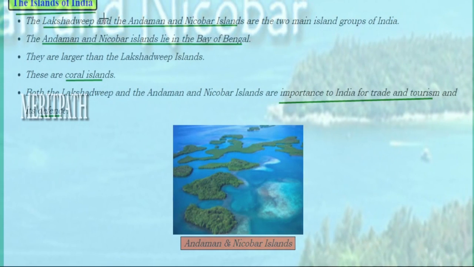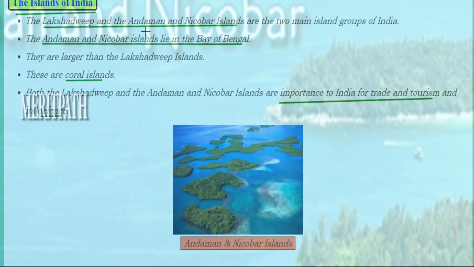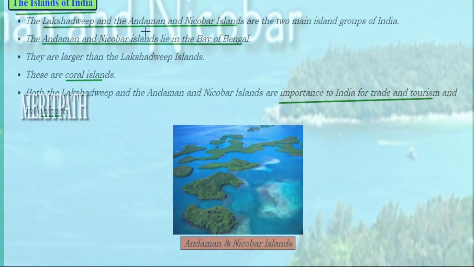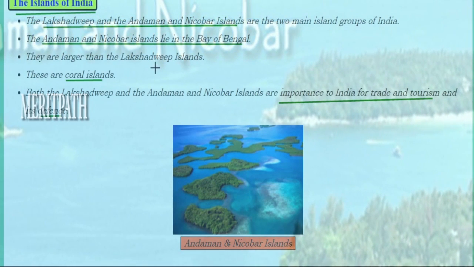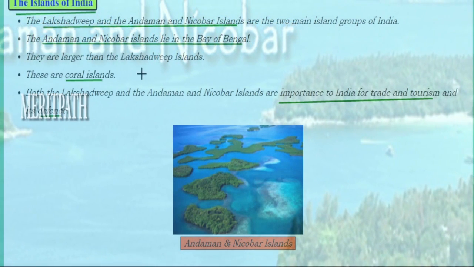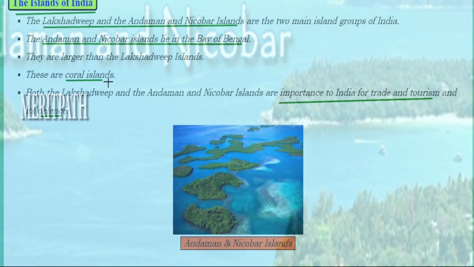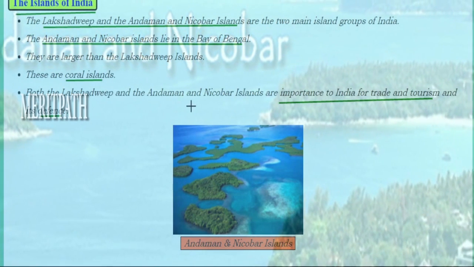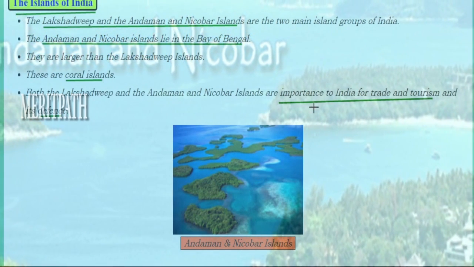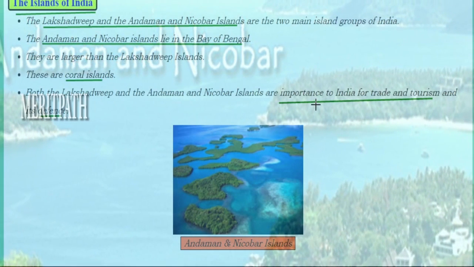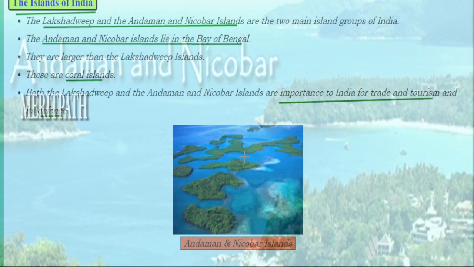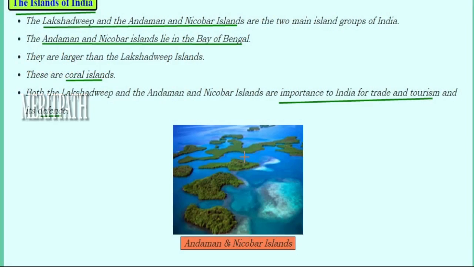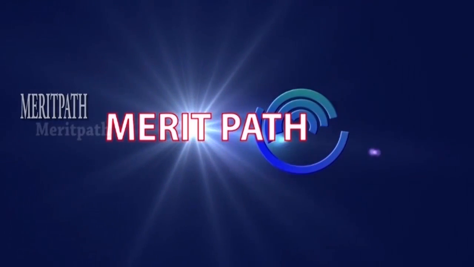Next is the islands of India. So the two main islands of India are Lakshadweep and Andaman and Nicobar. The Andaman and Nicobar islands lie in the Bay of Bengal and they are larger than the Lakshadweep Islands. They are also known as the Coral Islands. So both Lakshadweep and Andaman and Nicobar Islands are of great importance to India for the purpose of trade, tourism as well as defense. So this is the image of the Andaman and Nicobar Islands which lie in the Bay of Bengal.